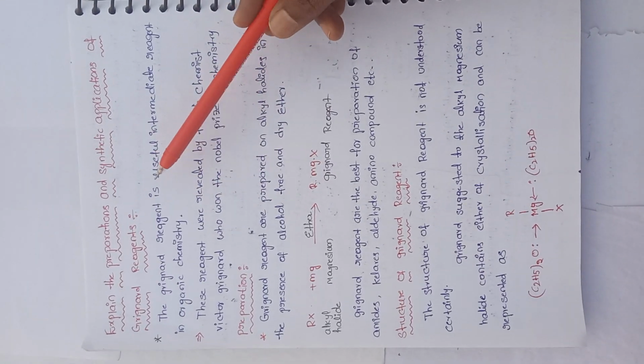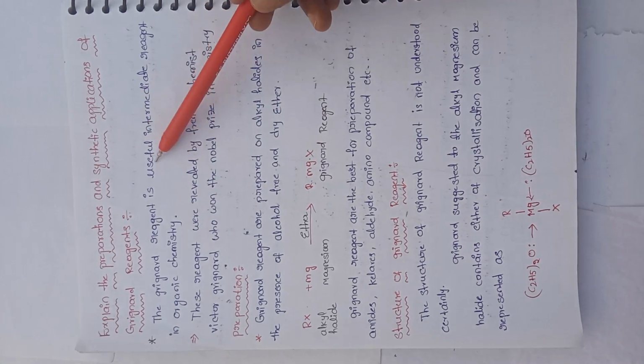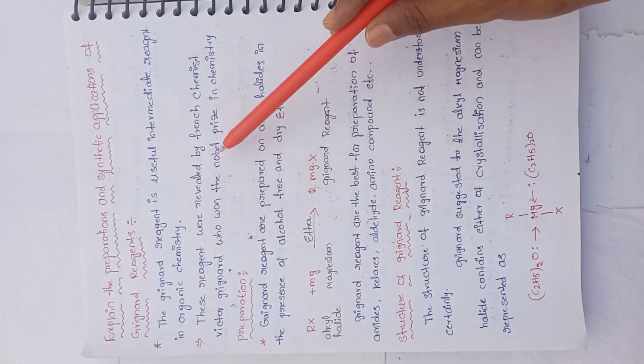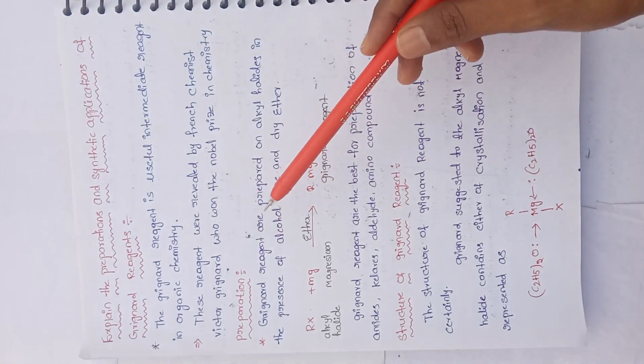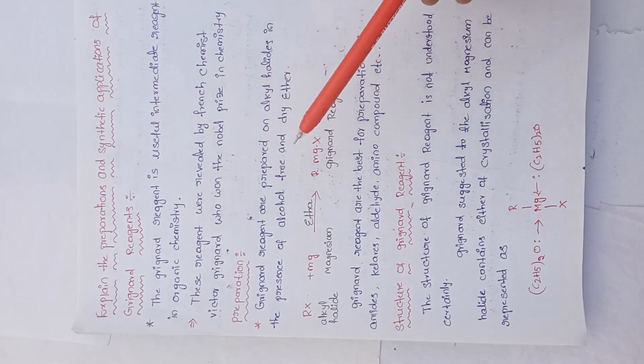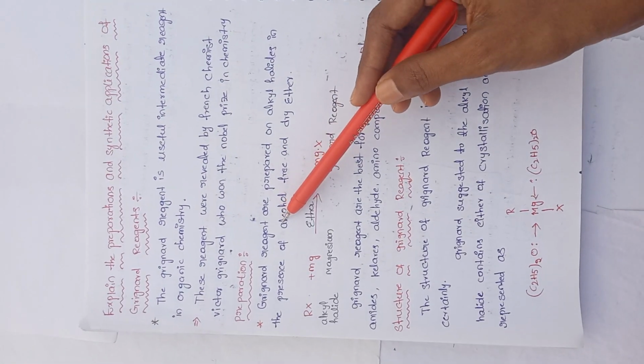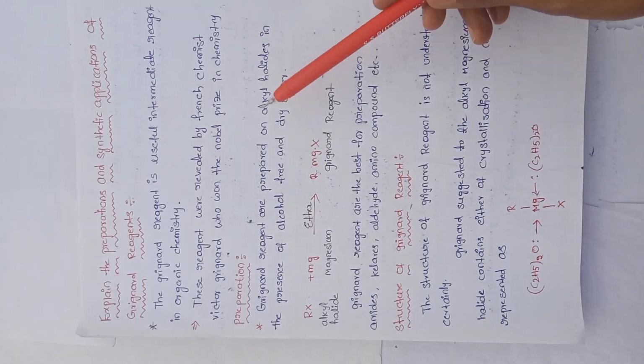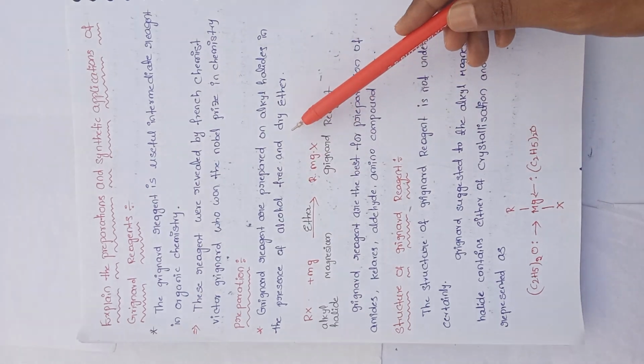This is the process. The Grignard reagent is a useful intermediate reagent in organic chemistry. This reagent was discovered by the French chemist Victor Grignard. So this is the preparation. Grignard reagents are prepared from alkyl halides in the presence of alcohol-free and dry ether.